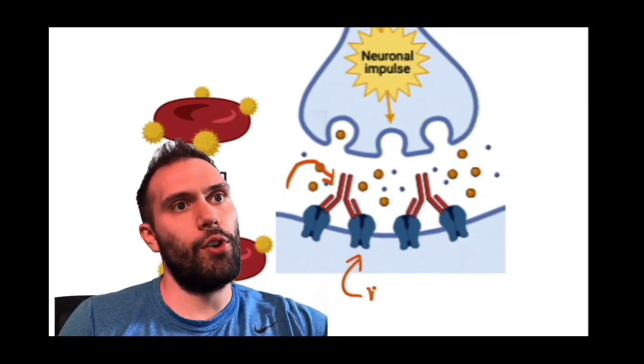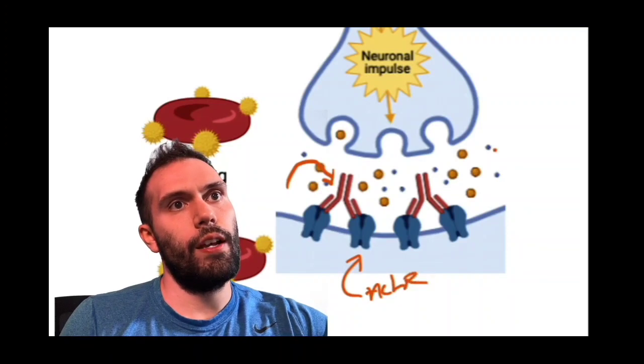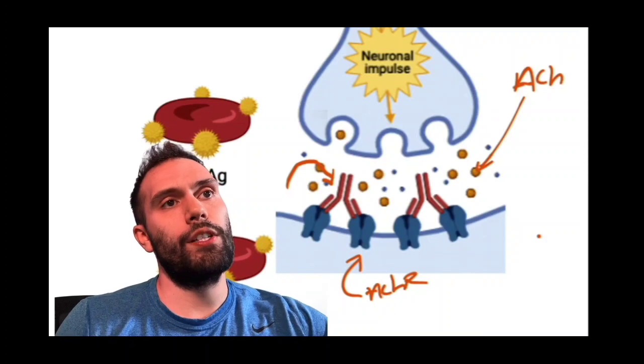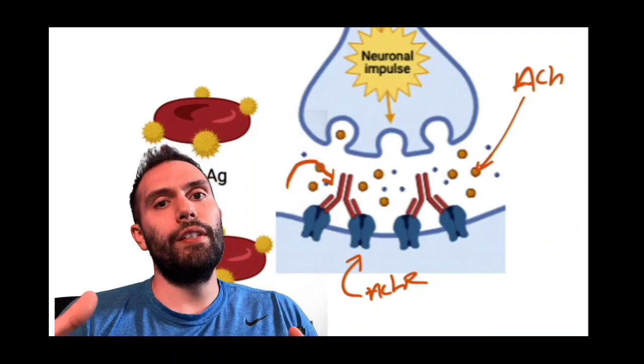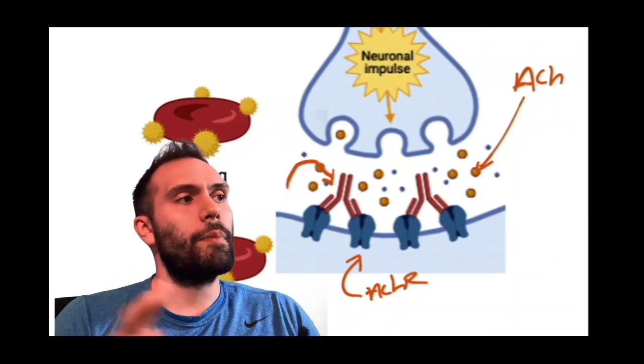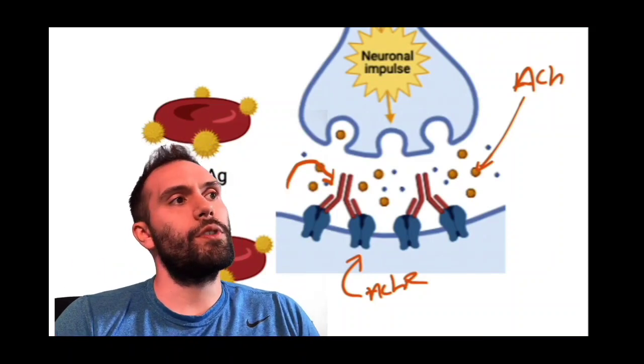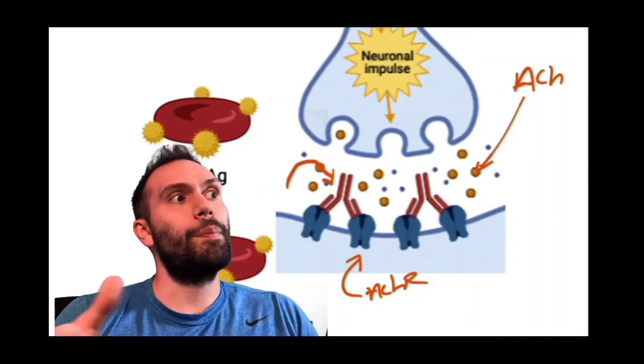So you can see here, these are all going to be your acetylcholine receptors. And here you have your acetylcholine, right? It's traversing the synaptic cleft, trying to make its way to the receptor. But guess what? All of these antibodies are blocking the receptor, which can eventually lead to that muscle fatigue that we talked about in the neurology section, where these patients, especially with the cranial nerves, will tend to have a difficult time after repeated motor stimulation.